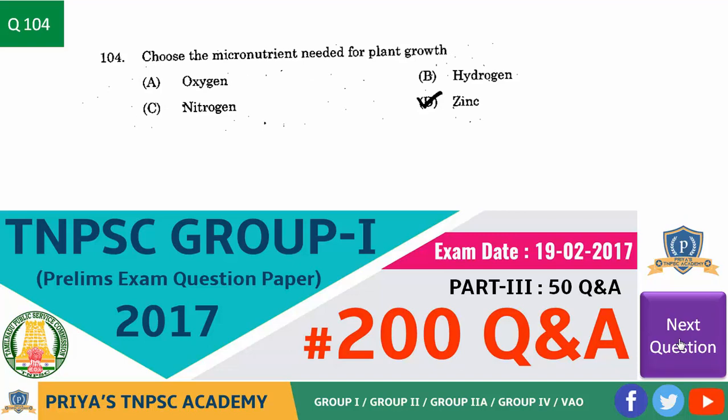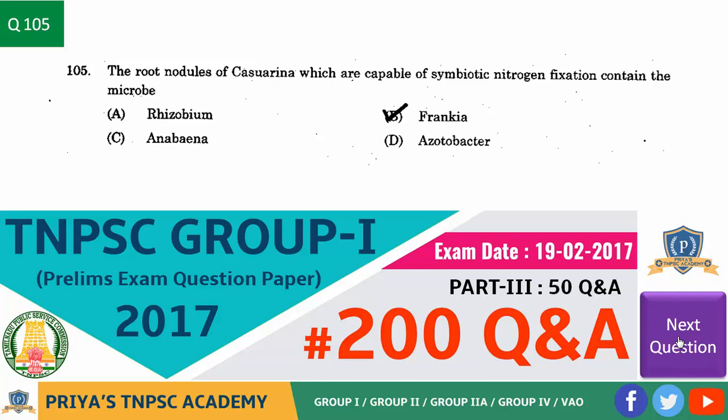Choose the micronutrient needed for plant growth. Answer is option D, zinc. Next question. The root nodules of Casuarina, which are capable of symbiotic nitrogen fixation, contain the microbe? Answer is option B, Frankia.